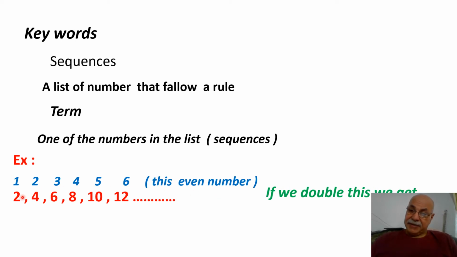If we double each term position, 1 times 2 is 2, 2 times 2 is 4, 3 times 2 is 6, 4 times 2 is 8, 5 times 2 is 10, 6 times 2 is 12. So if you double the position number, we get the term in the sequence.